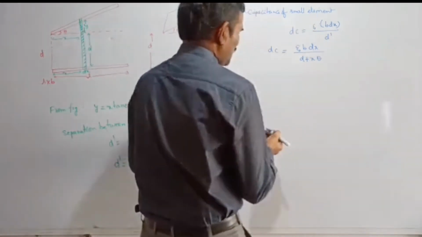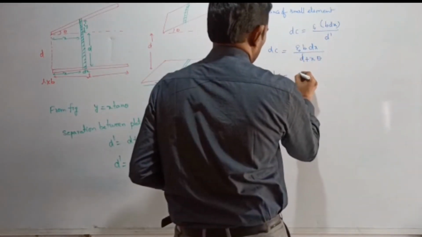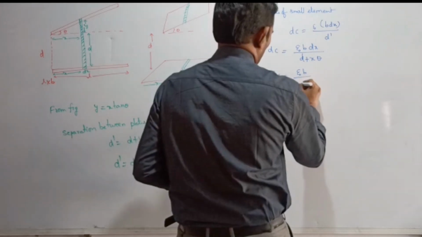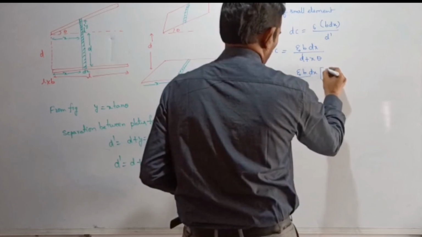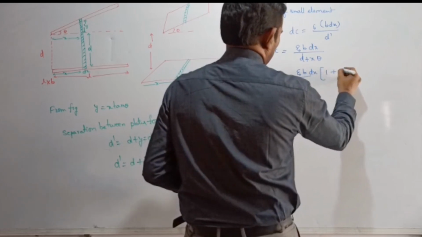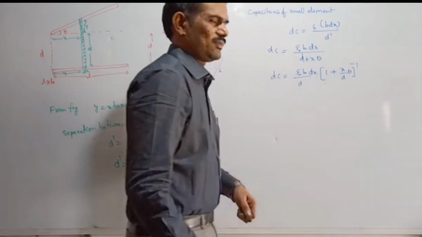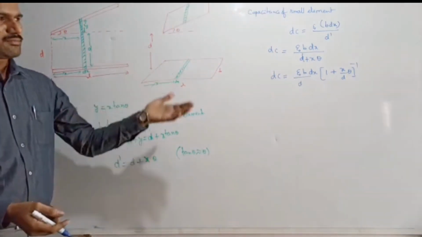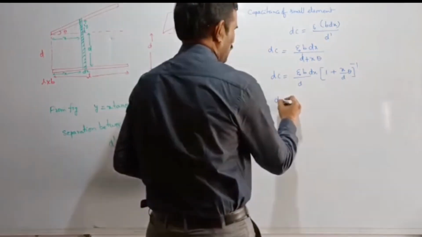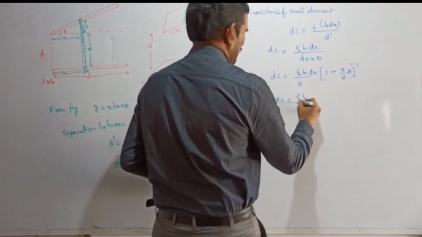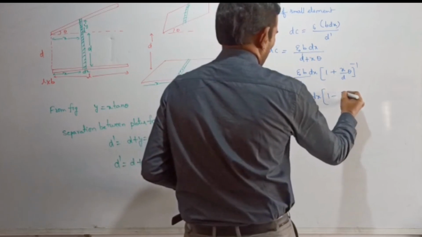dC is equal to epsilon naught B by d into dx into 1 plus x by d into theta whole power minus 1. I am writing that value in the numerator, so that by using binomial approximation, you can write this as epsilon naught B by d into dx into, it appears like 1 minus x by d into theta, right?